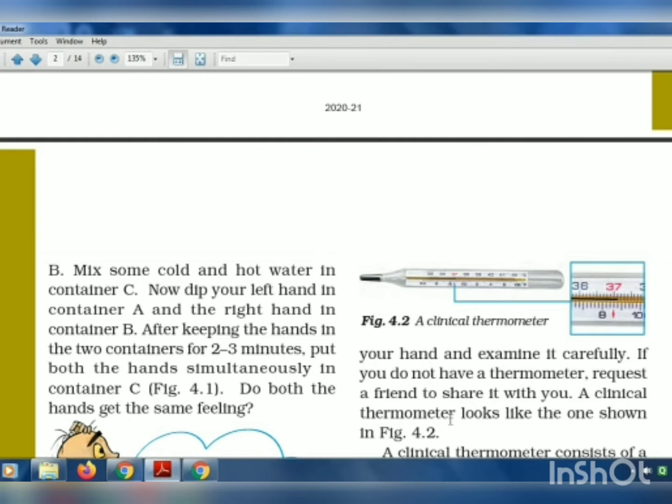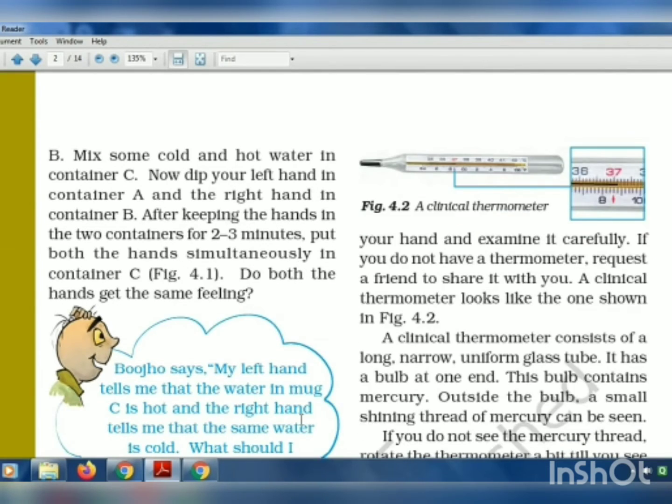After keeping the hands in the two containers for 2-3 minutes, put both your hands together into the container which has a mixture of hot and cold water, and find out what feeling your hands are getting. Is it getting hot or is it getting cold? So children, try this experiment at home.